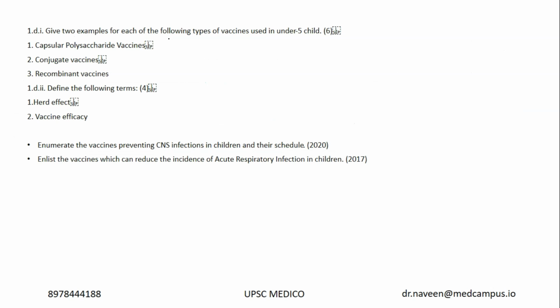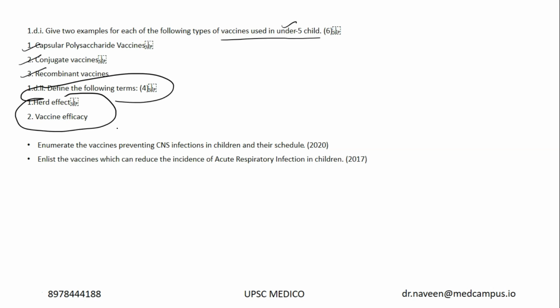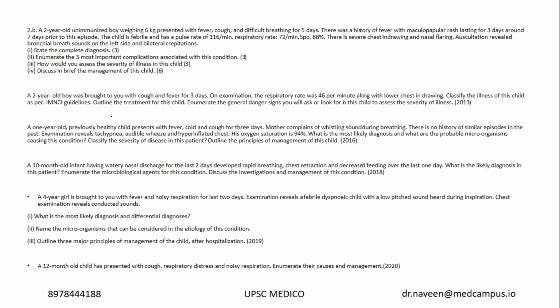Now, give 2 examples for each of the following types of vaccines used in under 5 child. I was telling you at the start of the session that there were questions on immunization. They did ask you what the different types are, and also these terms which are in the news nowadays: herd effect and vaccine efficacy. So this question is from the vaccination point.